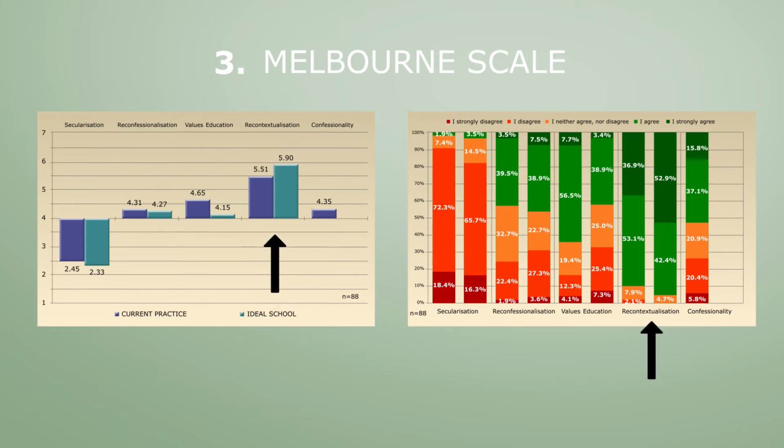The blue bar with a score of 5.51 out of 7 corresponds with the first column of percentages. The green bar with a score of 5.9 out of 7 corresponds with the second column. We see an increase between the factual and the normative level. This means that most of the respondents desire a Catholic identity that is integrated in the lived context of people today. The small positive score on reconfessionalization reveals that the respondents don't wish to let go of certain valuable aspects